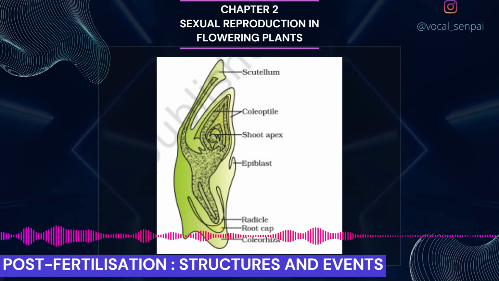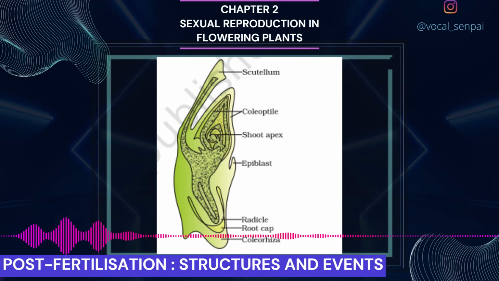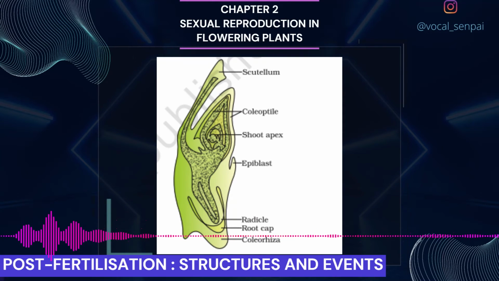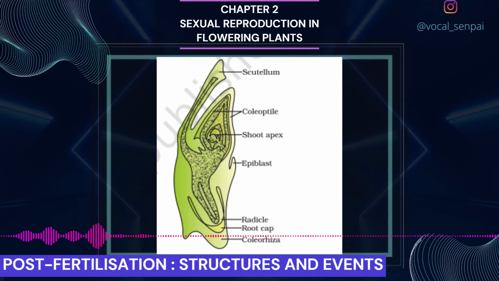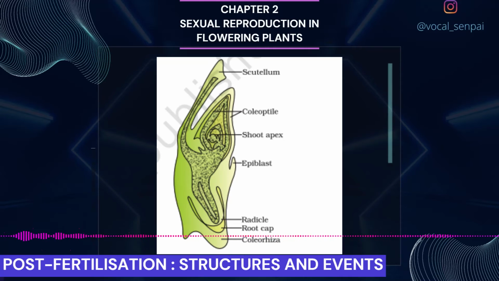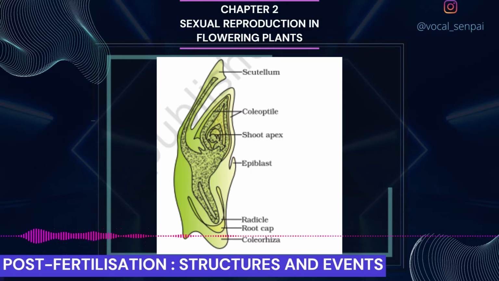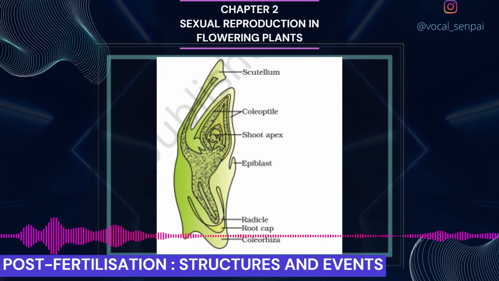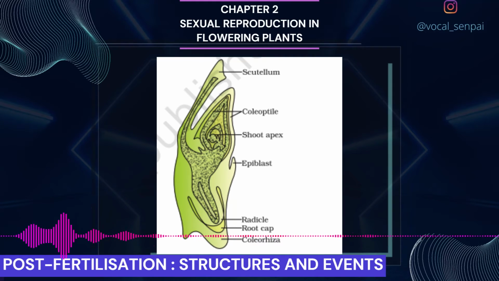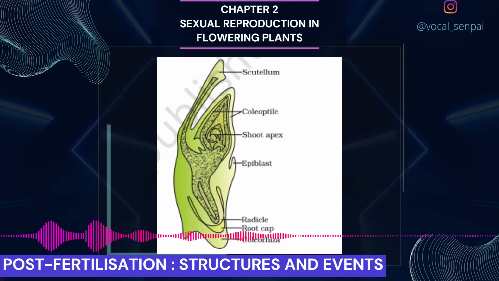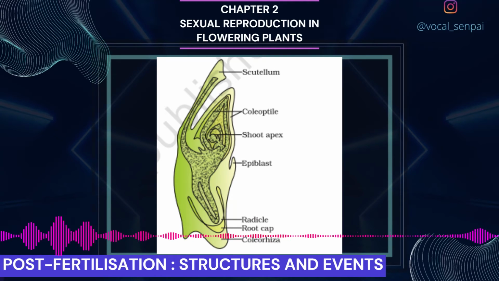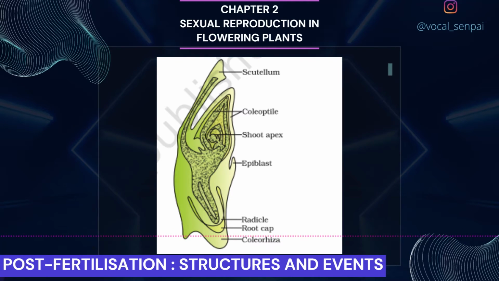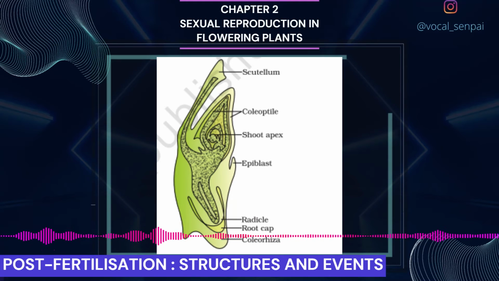The zygote gives rise to the proembryo and subsequently to the globular, heart-shaped and mature embryo. A typical dicotyledonous embryo, figure 2.14a, consists of an embryonal axis and two cotyledons. The portion of the embryonal axis above the level of cotyledons is the epicotyl, which terminates with the plumule or stem tip. The cylindrical portion below the level of cotyledons is the hypocotyl, which terminates at its lower end in the radicle or root tip. The root tip is covered with a root cap.